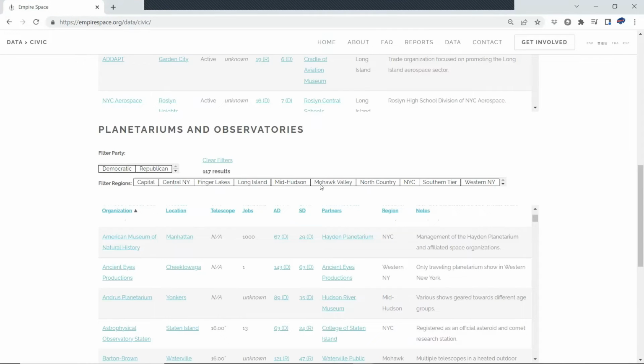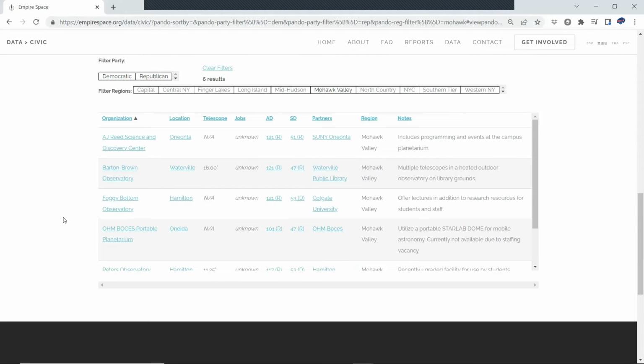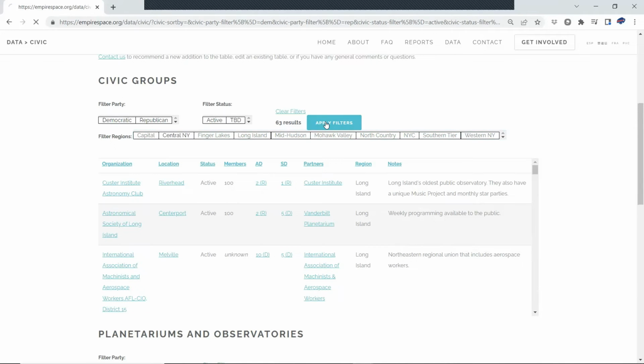Come back. These lists are also filterable. Click on the Mohawk Valley. It shows you the number of institutions in the Mohawk Valley. Again, same for civic groups.